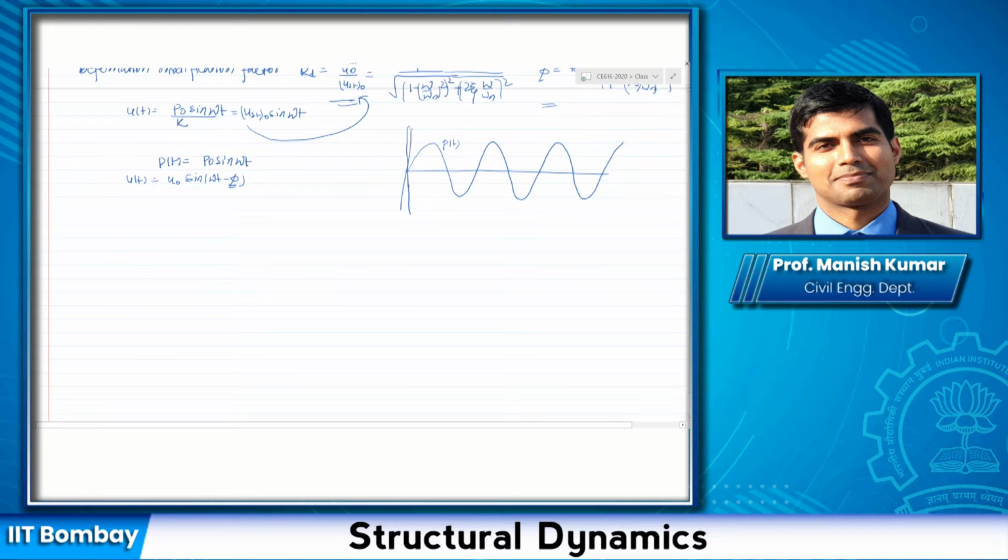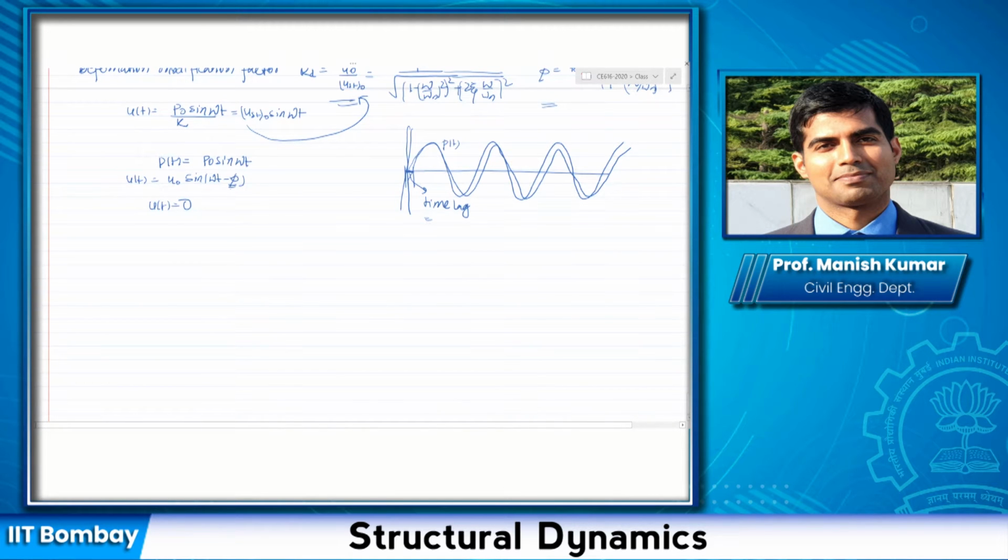So, for example, let us say the p(t) starts at 0, so the response might start at some time later. It would be shifted by something. This graph need not be to scale. This here is called the time lag, and it is given in terms of the angle phi. Basically, what is this point? As we said, this is the point at which your u(t) becomes 0, right? When does u(t) become 0? When sine(omega t minus phi) is actually 0.